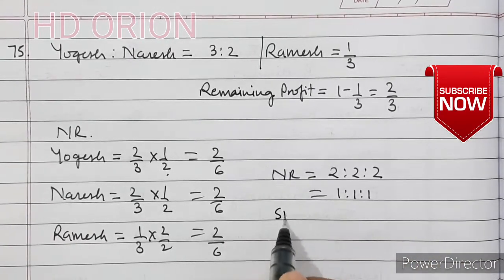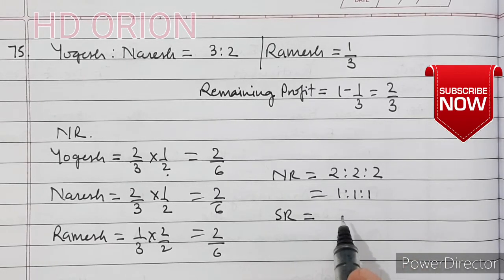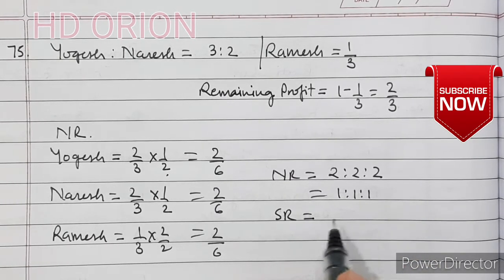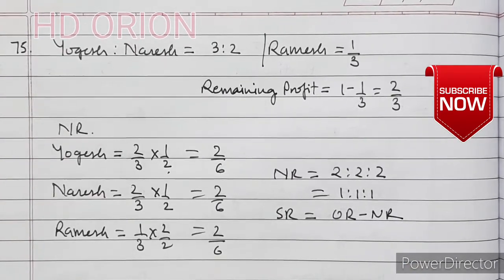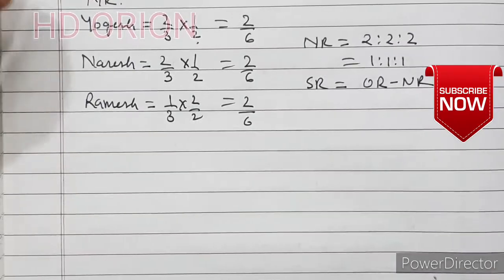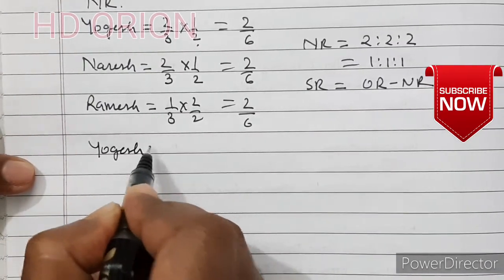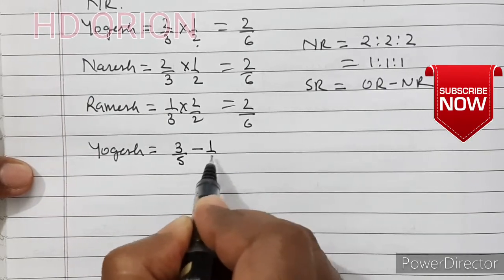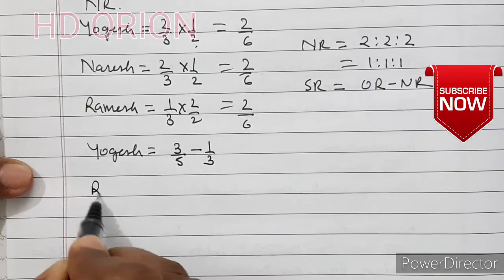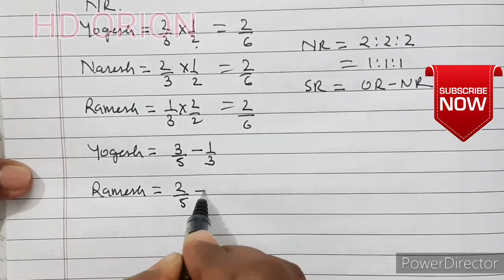And now sacrificing ratio will be what? Sacrificing ratio we will calculate old ratio minus new ratio. Old ratio minus new ratio. Let us calculate for Yogesh. Old ratio is 3/5 minus 1/3 and for Naresh is equal to 2/5 minus 1/3.